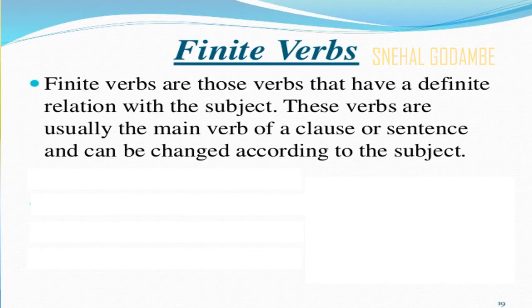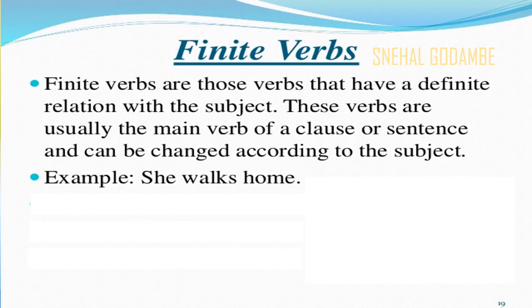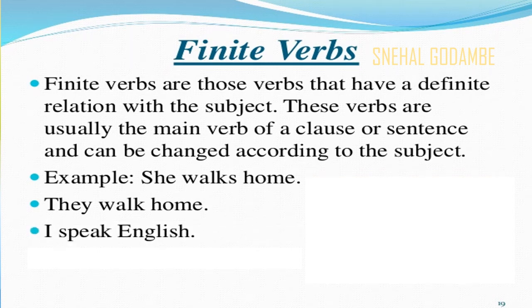Now we will see some more sentences. She walks home. Okay, now look at the subject she and look at the verb walks. Third person singular. So it carries S with it. They walk home. Now we have changed the subject from singular to plural. They walk home. So see, look at the finite verb from that sentence. And next is I speak English.